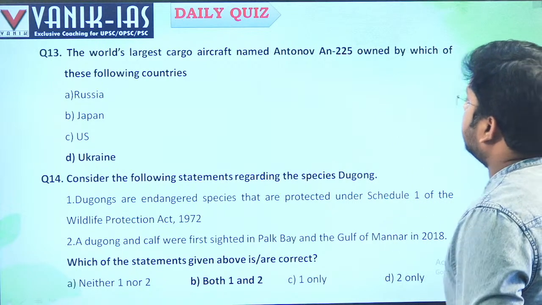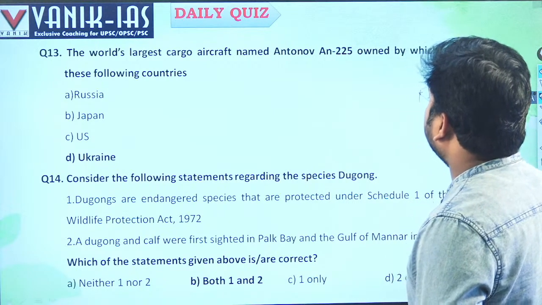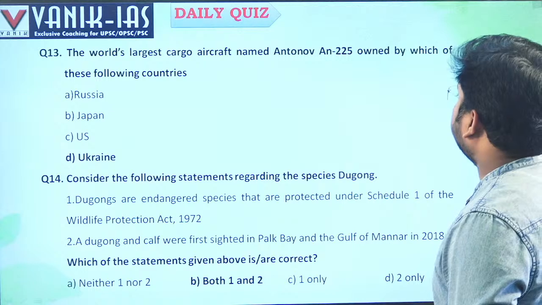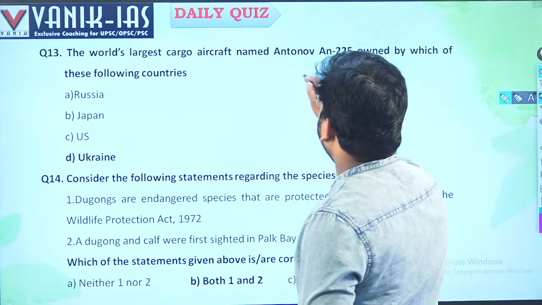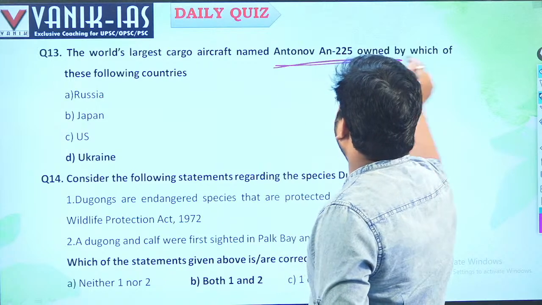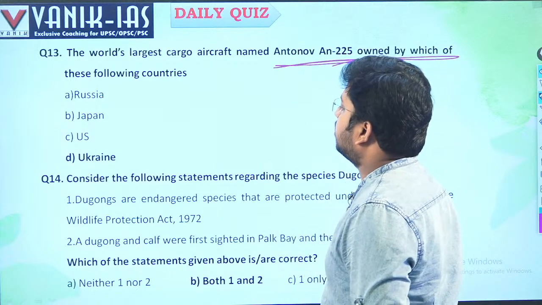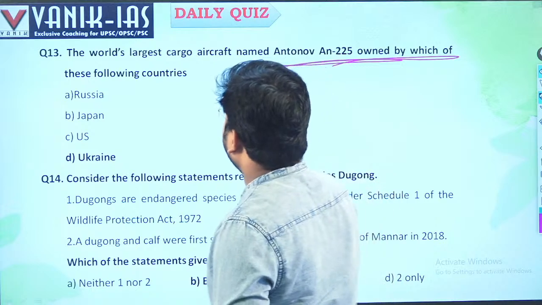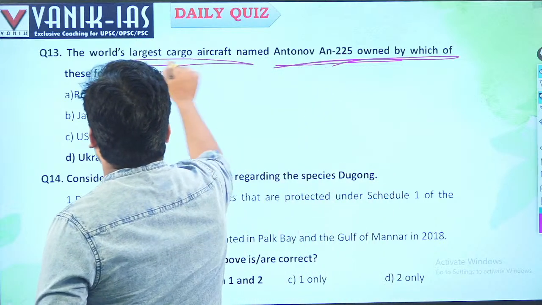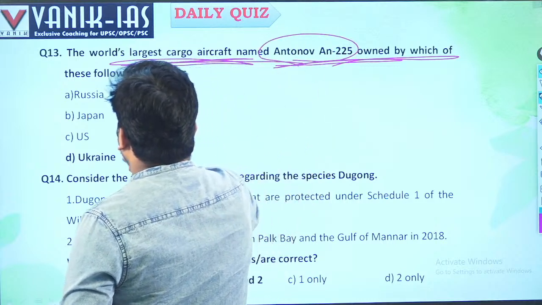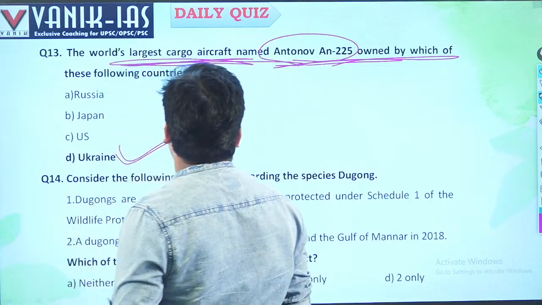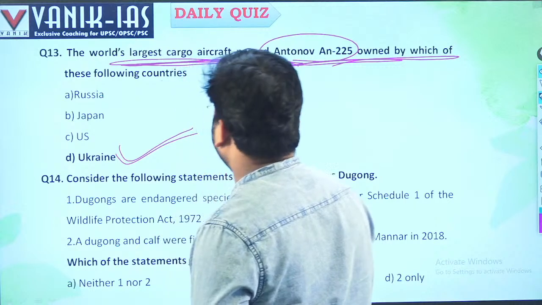The world's largest cargo aircraft, Antonov An-225, is owned by which of the following countries? Yes, largest cargo aircraft. The Antonov is owned by Ukraine. Ukraine has the Antonov An-225.